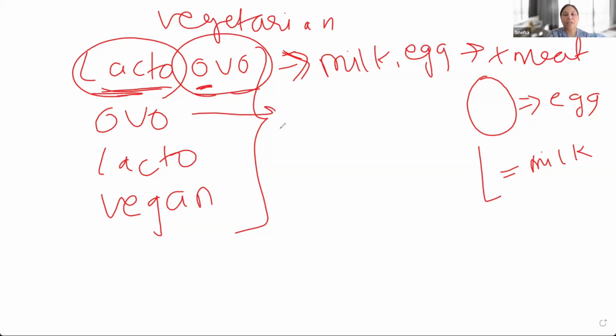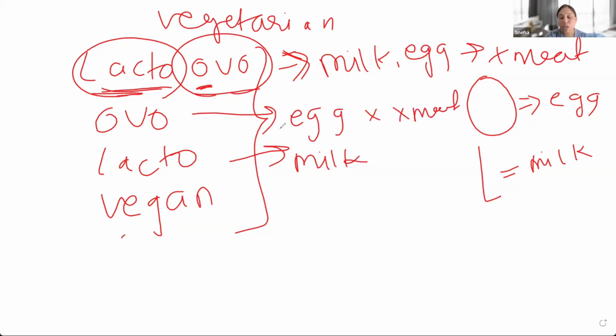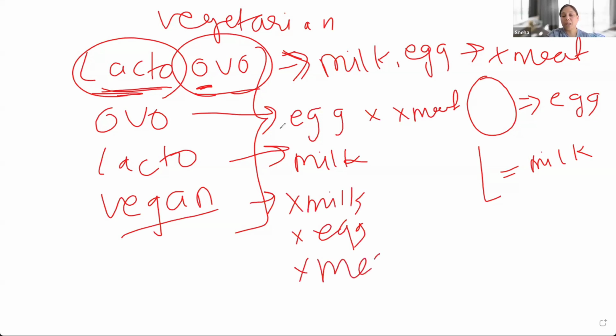If I say ovo vegetarian, these people take egg, but no milk or meat. If I say lacto vegetarian, the person takes milk, but no egg and no meat. Any person who says vegan, there is no lacto word, there is no ovo word. That means they don't take milk, they don't take egg, and they don't eat meat. Okay, so according to the practice that they are following, you can prepare the menu for these patients.